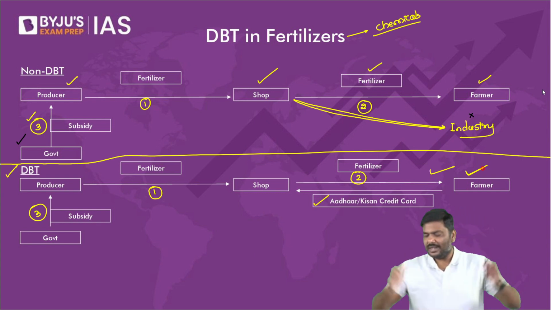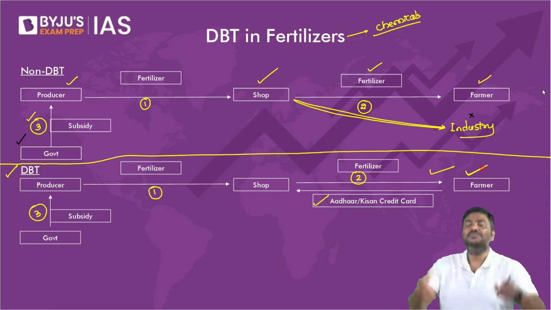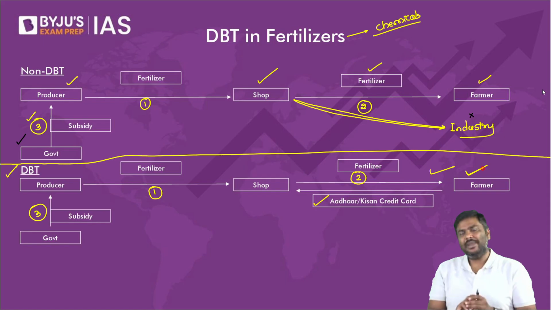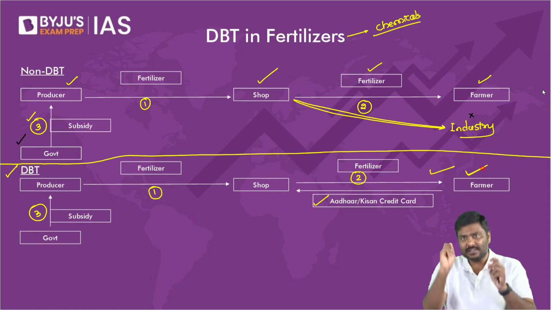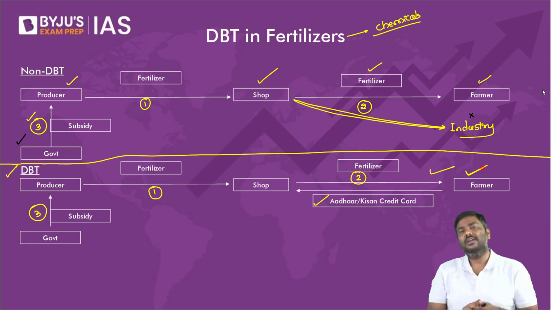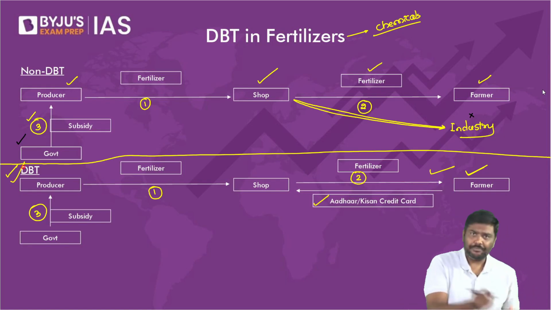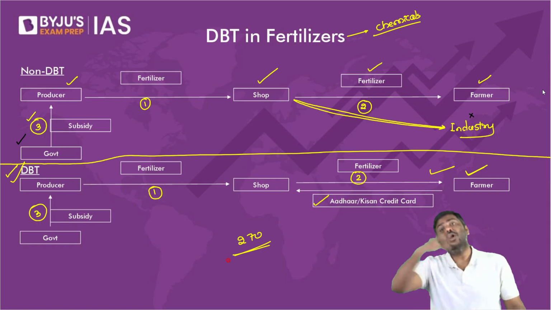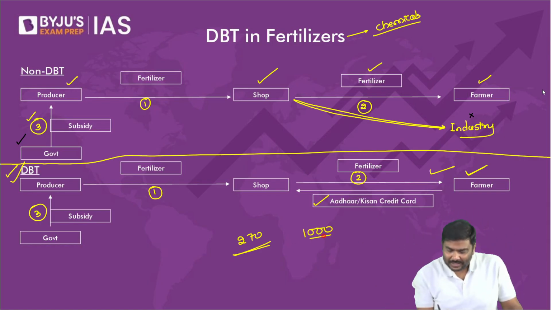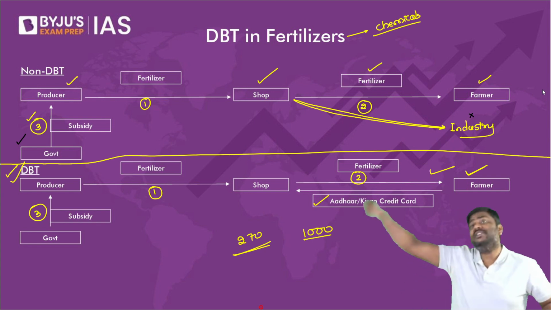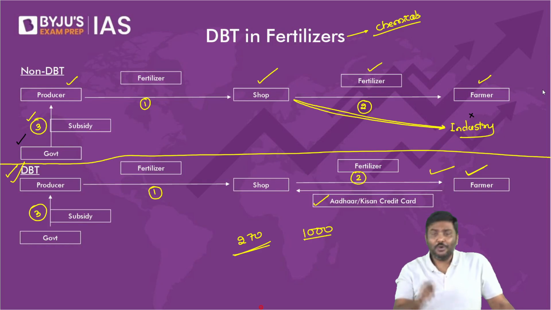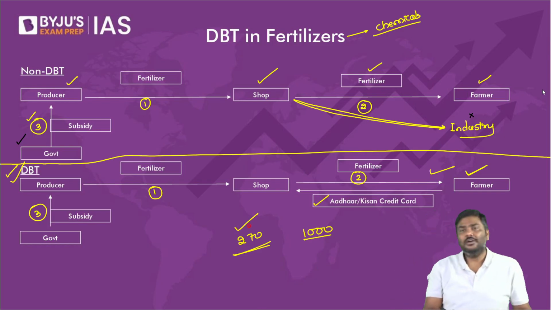The reason is very simple. Imagine you are a farmer. I will ask you to purchase 10 bags of urea at, let's say, 600 rupees per bag. I will give you subsidies. 600 into 10 will be 6,000 rupees. So please tell me, as a farmer, please think of this as a farmer. What do you prefer? Purchasing under DBT at 270 rupees per bag and the government giving the subsidy to the producer, or purchasing at 1,000 rupees per bag and after that receiving subsidies from the government.